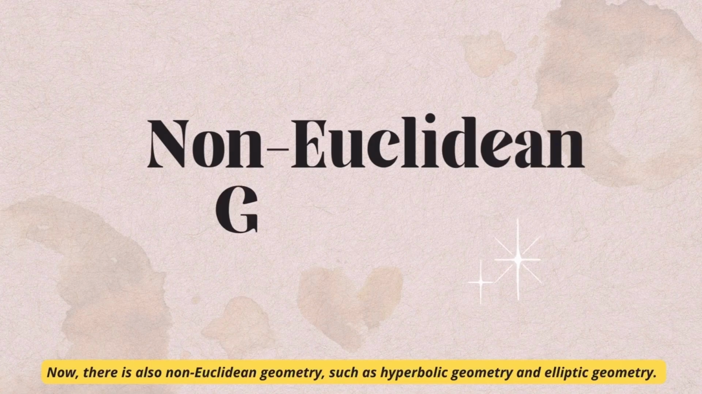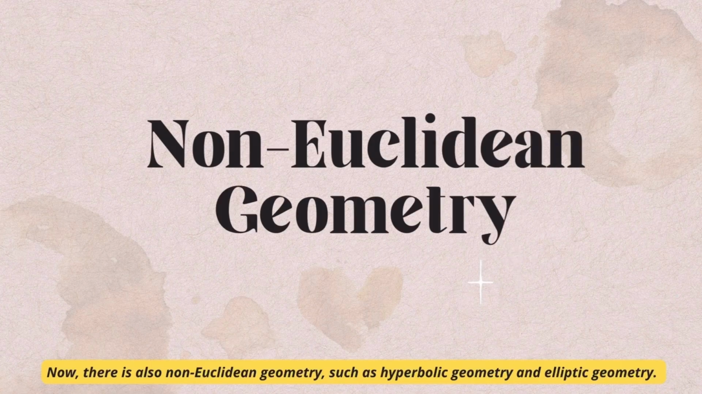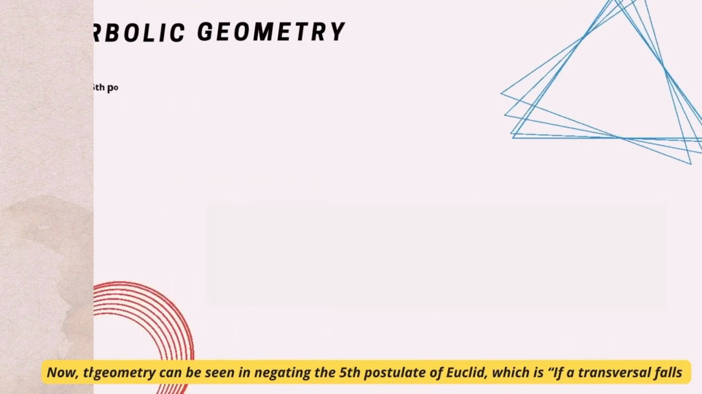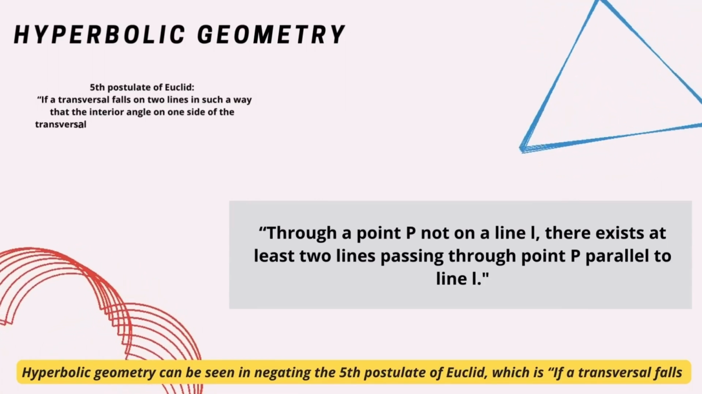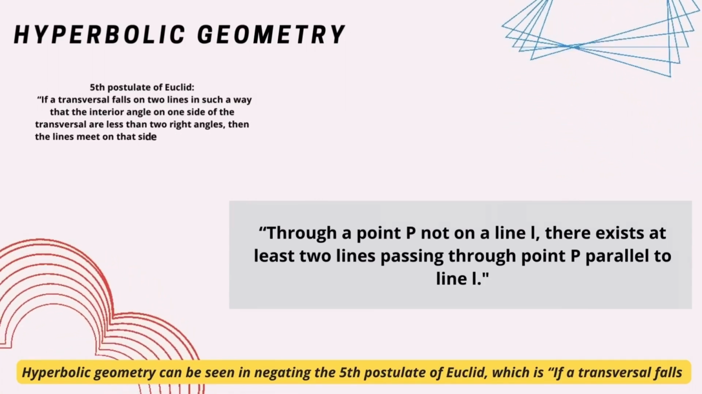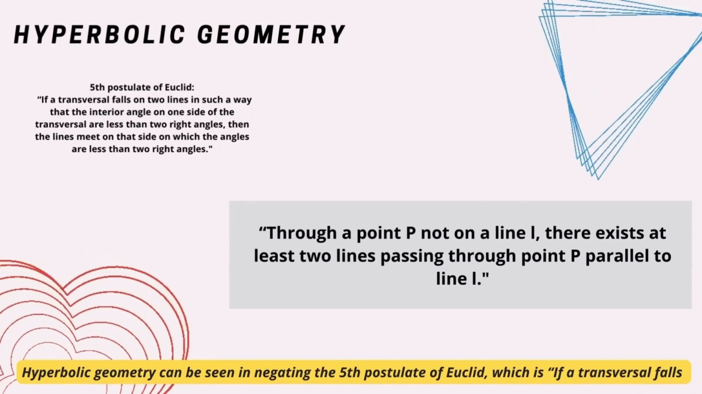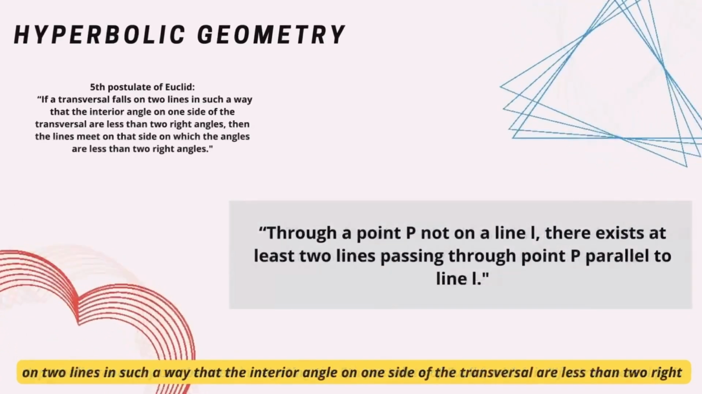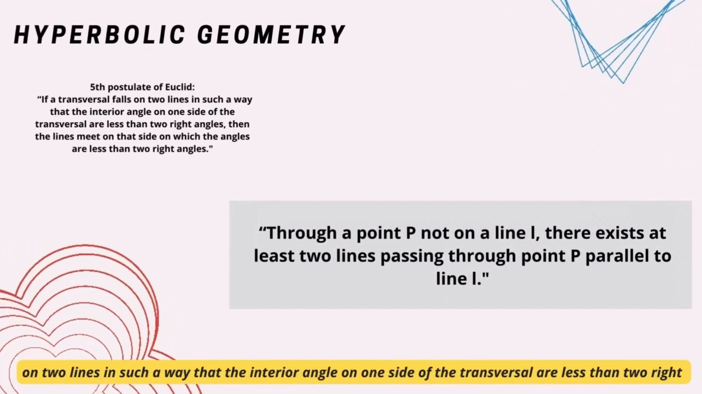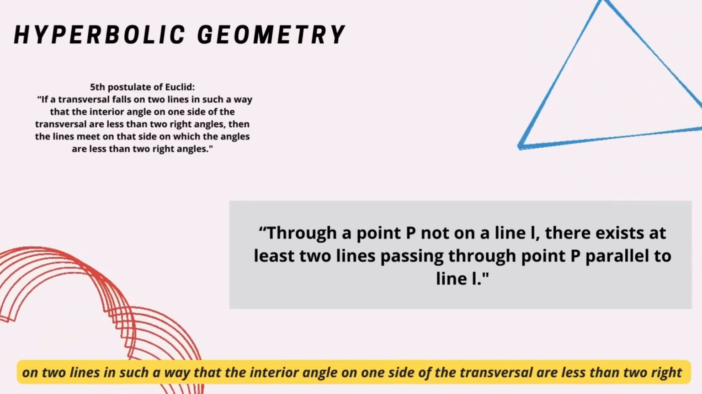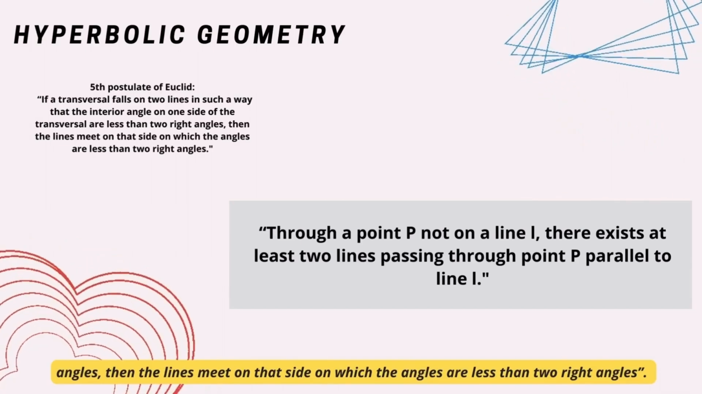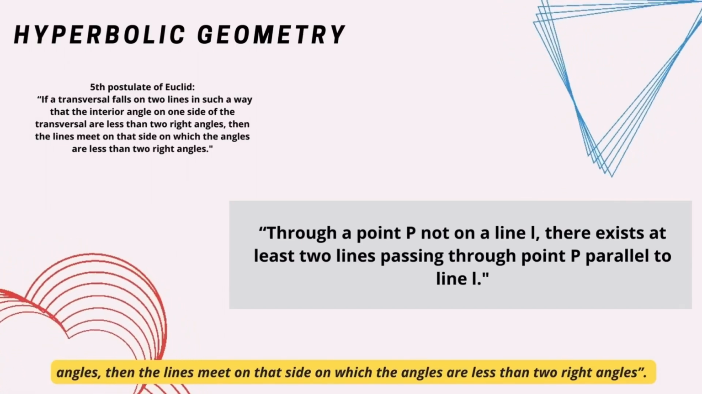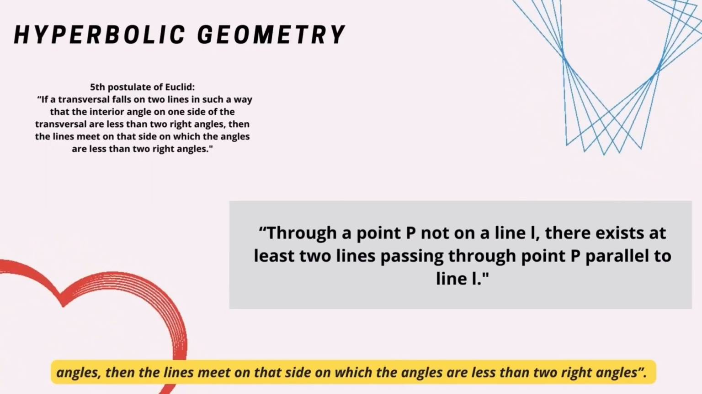Now, there's also non-Euclidean geometry, such as hyperbolic geometry and elliptic geometry. Hyperbolic geometry can be seen in negating the 5th postulate of Euclid, which is, if a transversal falls on 2 lines in such a way that the interior angles on one side of the transversal are less than 2 right angles, then the lines meet on that side on which the angles are less than 2 right angles.